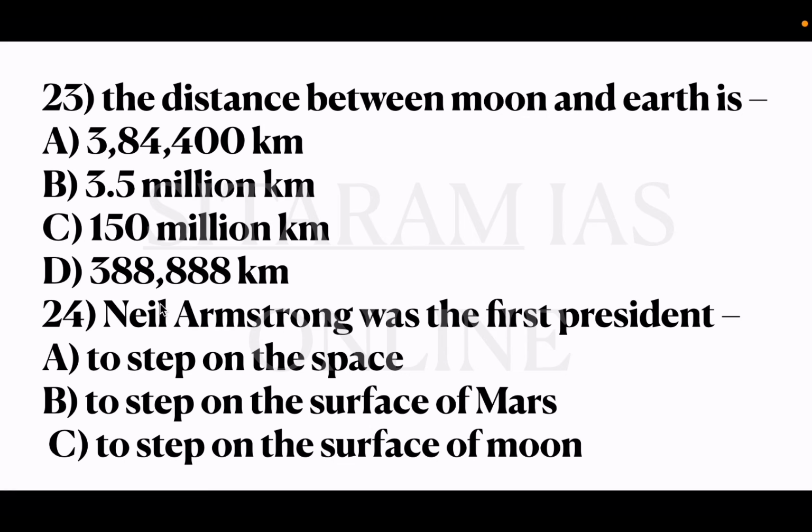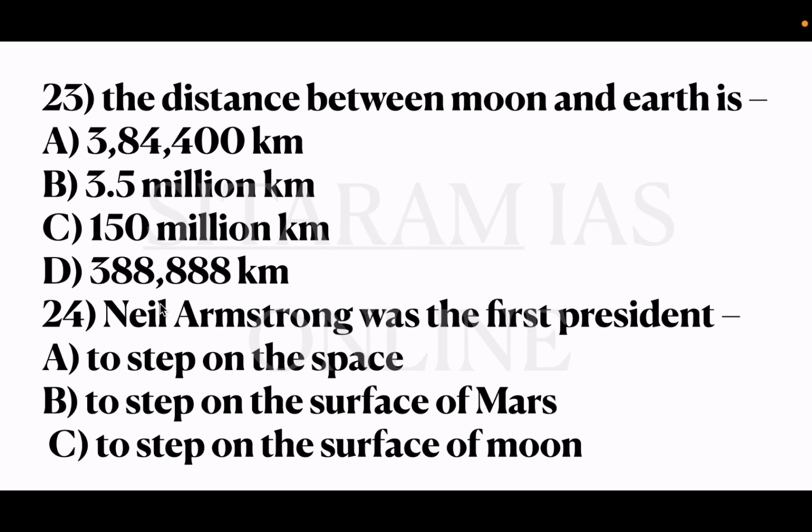Okay, it is 384,400 kilometers. Then the distance between this earth and sun is 150 million kilometers. Okay. And the time taken for the sunlight to reach the earth is 8 minutes. Okay, remember this one. The distance between earth and sun is 150 million kilometers. The time taken for the light to reach from the sun to earth is 8 minutes.